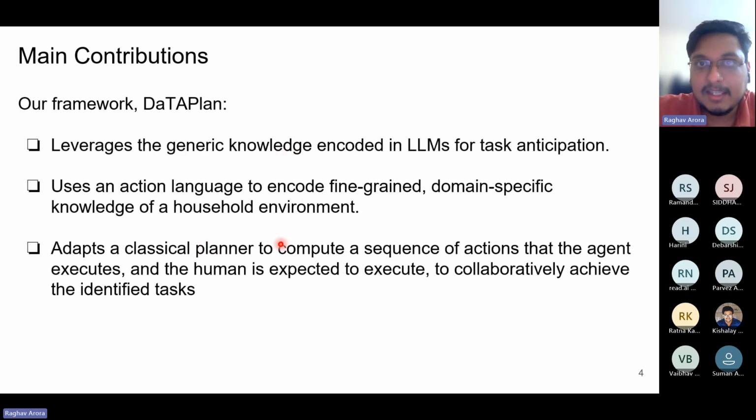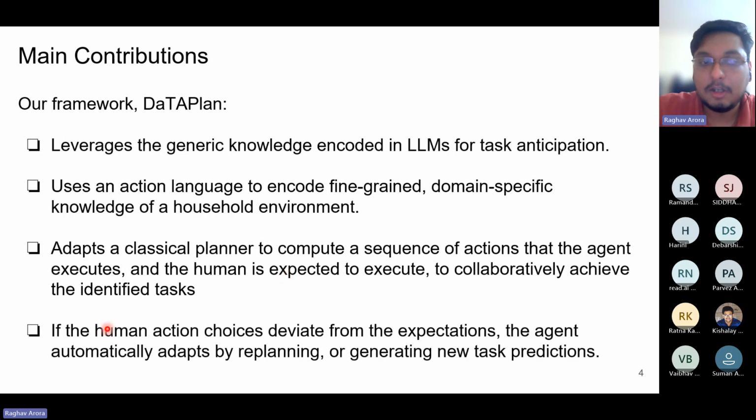So here, when the agent anticipates upcoming tasks, the agent can plan its actions for how to achieve those tasks. While doing that, the agent also expects which of these actions would be done by the human. The plan that the agent computes contains the actions that it will execute and the actions that the human is expected to execute. And lastly, we see that the human is likely to deviate from the actions expected by the agent. In that case, the agent automatically adapts by replanning or generating new task predictions.